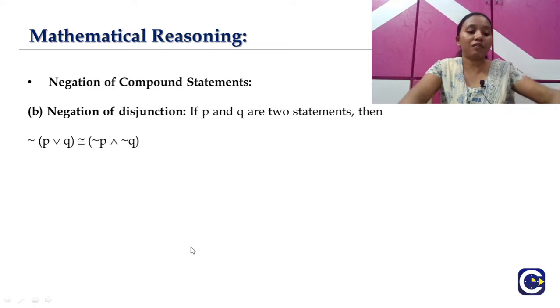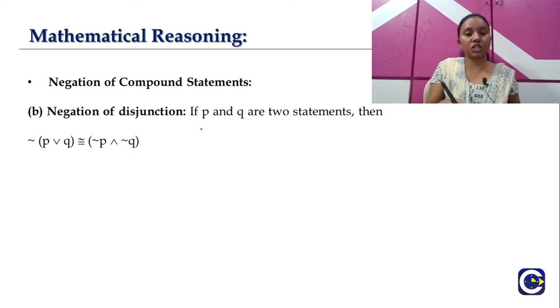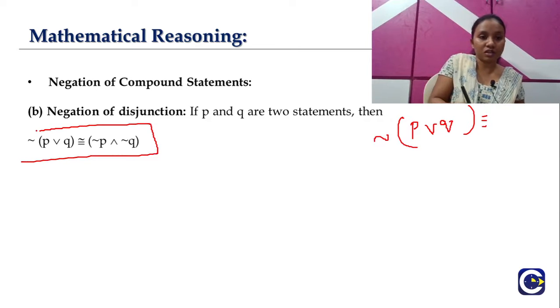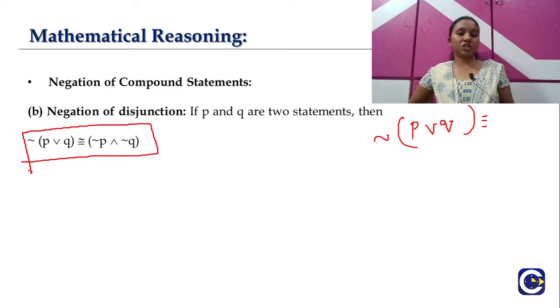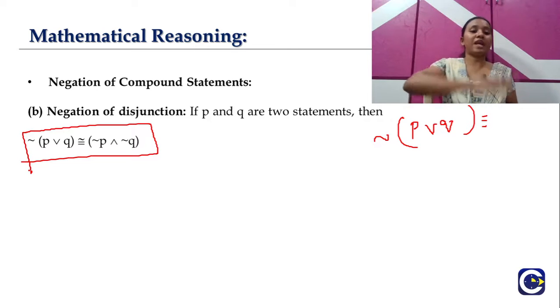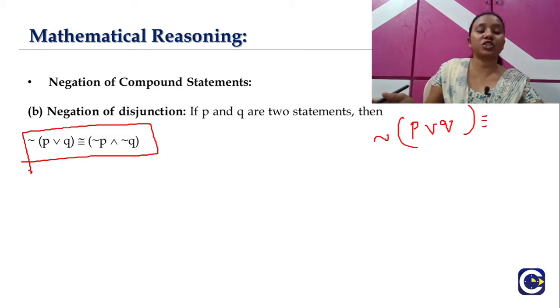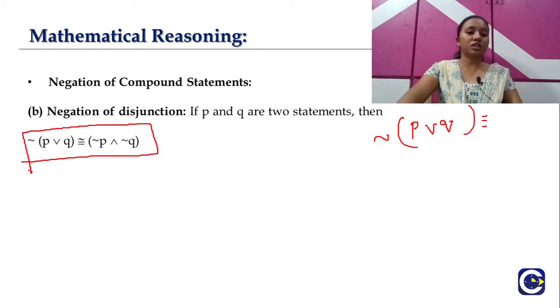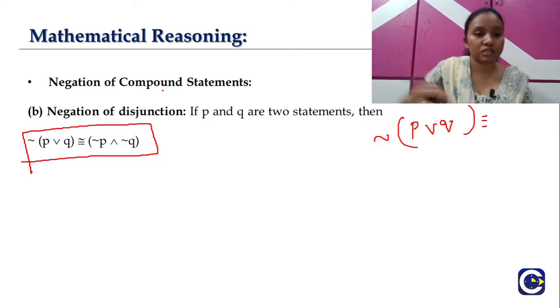So similarly, we have the negation of disjunction here. If P and Q are two statements, that means here P or Q, we have to find the negation of P or Q, which implies negation of P and negation of Q. That means this will be the negation of our disjunction here, which means the denial of and will be or, so that's why negation of or will be and, right?